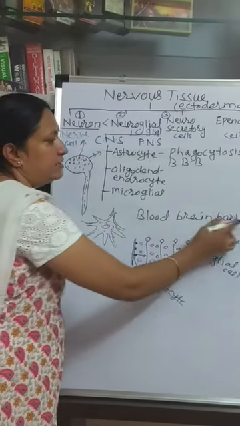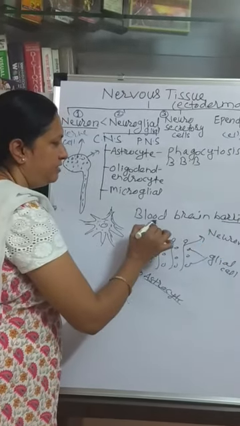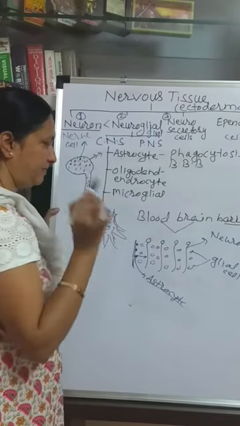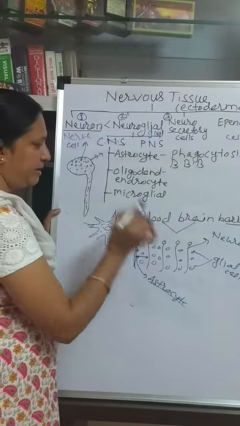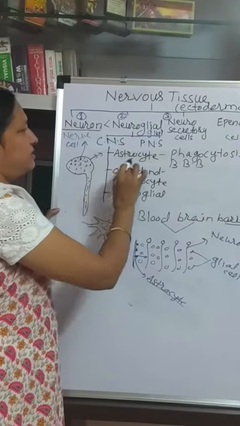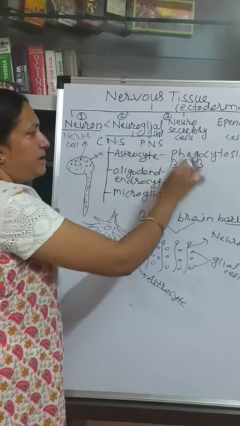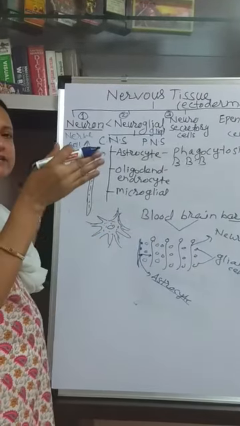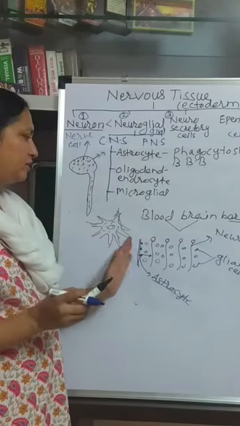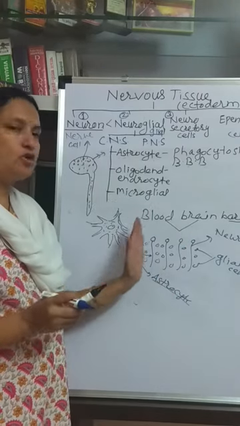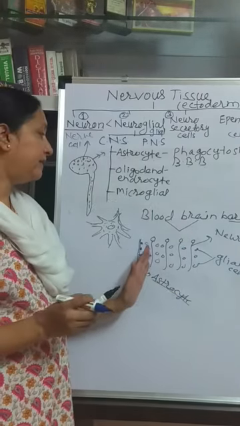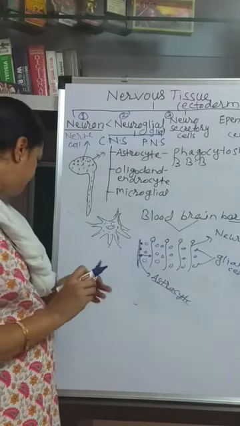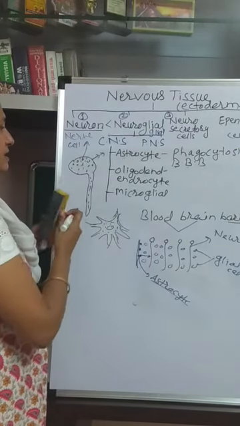So they act as a barrier between the blood and brain. So these cells are also called the blood-brain barrier. Means they act as a barrier, an obstacle that does not let anyone easily reach the neurons. They kill the foreign microorganisms or foreign substances.